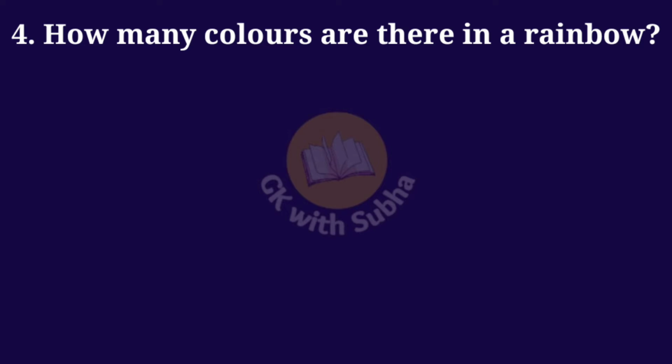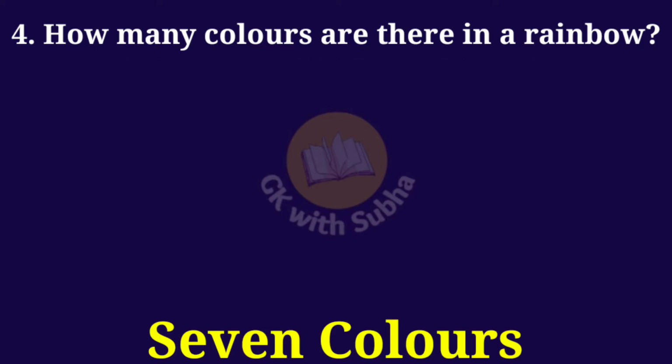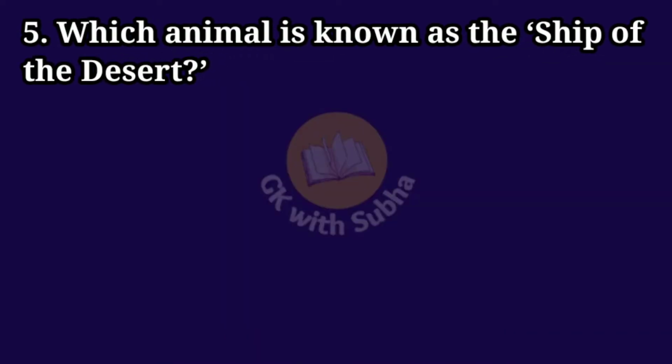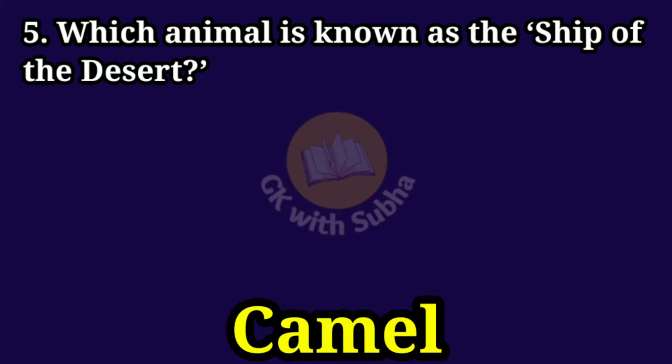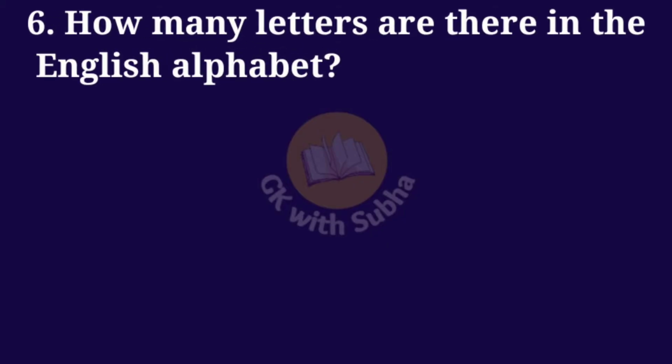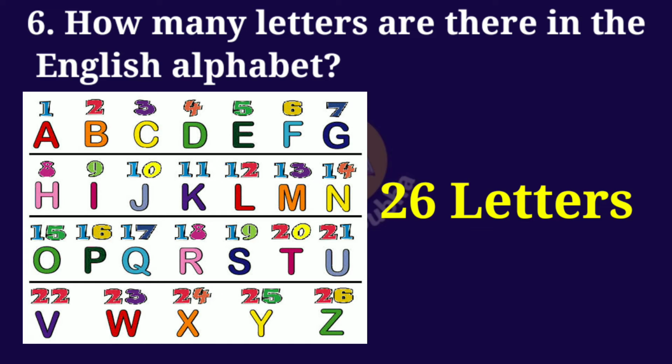How many colors are there in a rainbow? Answer: 7 colors. Which animal is known as the sheep of the desert? Answer: camel. How many letters are there in the English alphabet? Answer: 26 letters.